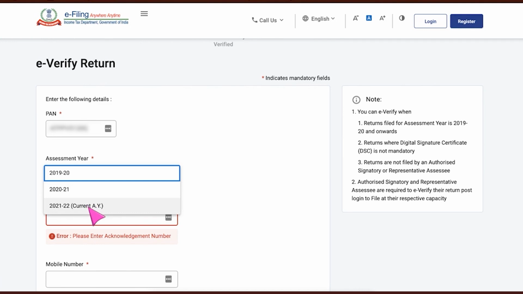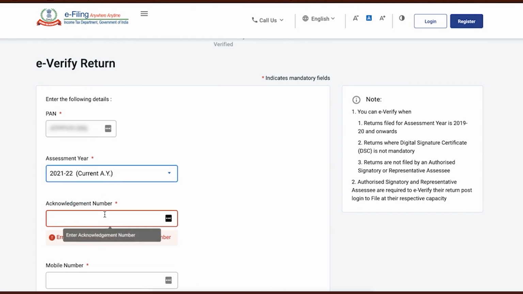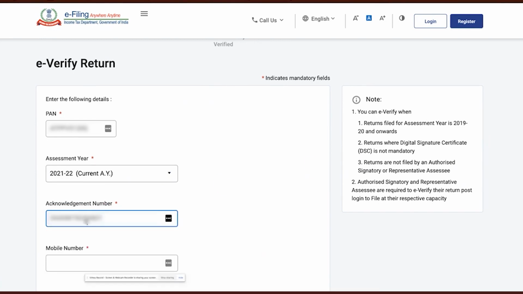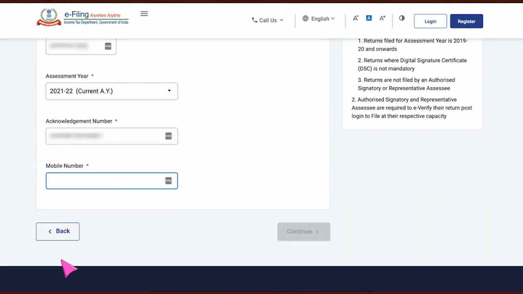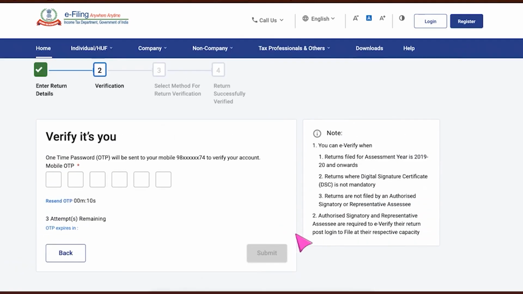So if you are filing your income tax return for the current assessment year, you will need to select the current assessment year and then update the acknowledgement number that you received once you downloaded the ITR acknowledgement after filing your ITR at the Income Tax New Portal. After that, you will need to update the mobile number that is registered at the Income Tax New Portal. Once you update all of these details and click on continue, it will send an OTP to your mobile phone, and it will ask you for the mobile OTP.